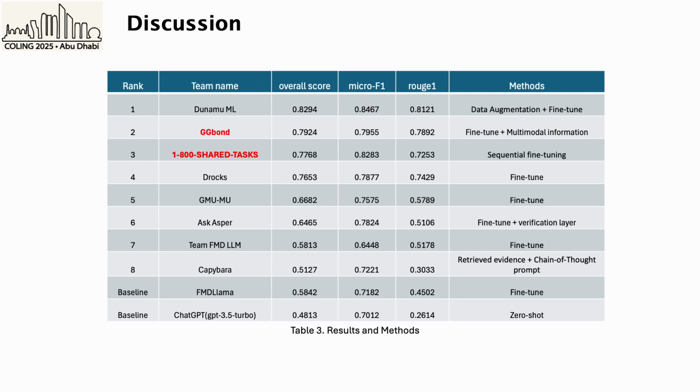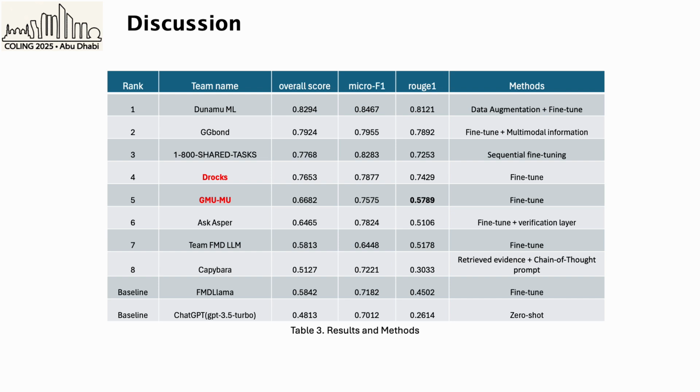Followed by JJ Bond and 1-800 shared tasks teams, who make full use of both textual and visual information and sequential fine-tuning approach, respectively. From the results of ROX and JMU-MU, it can be seen that directly fine-tuning LLMs with appropriately designed prompts can achieve relatively good overall performance.